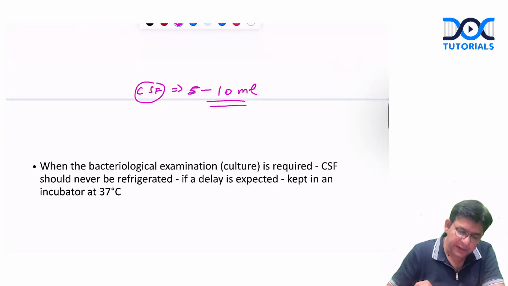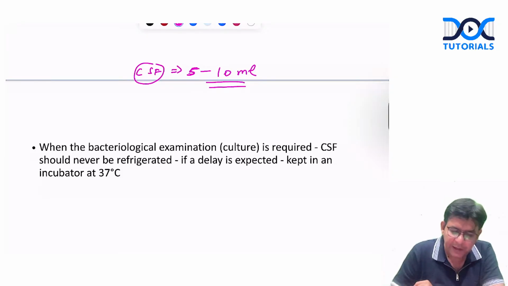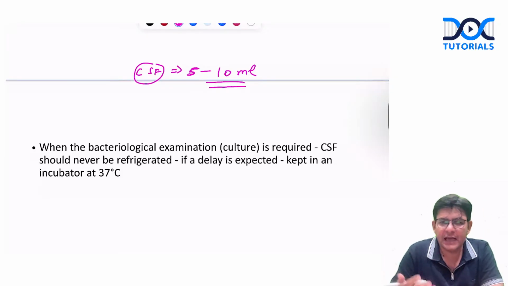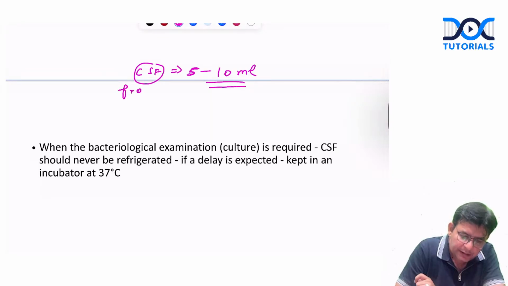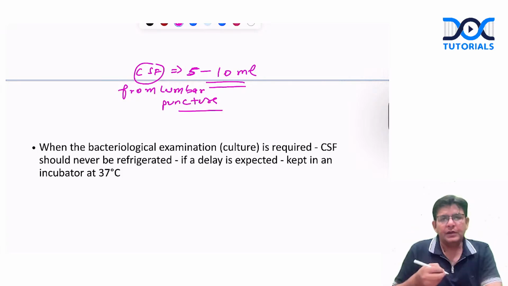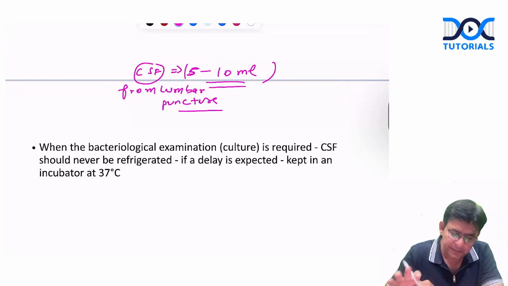And this particular CSF, which you get after doing the lumbar puncture, you try to investigate as soon as possible. Because it is advisable to go for the cultures and the other investigations as soon as you have the CSF from the lumbar puncture. Everybody says 20 ml and all, but practically only 5 to 10 ml comes up.